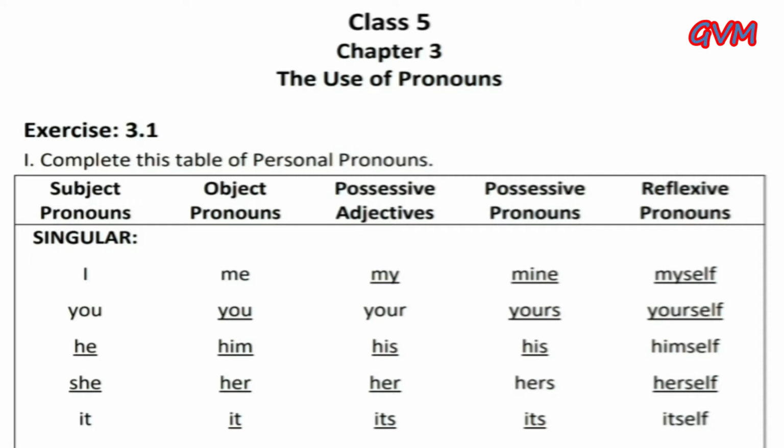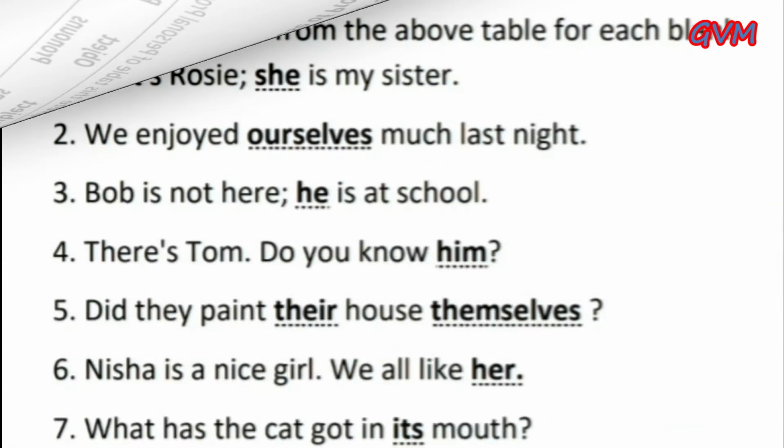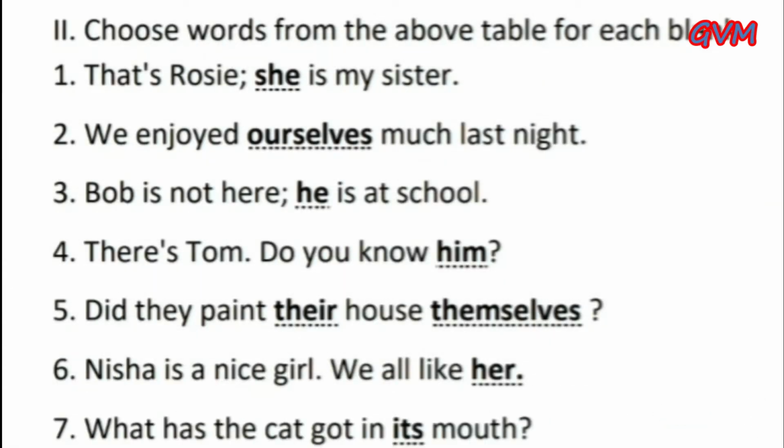He, him, his, himself. She, her, hers, herself. It, its, itself. Now in plural form, we, us, our, ours, ourselves, you, your, yours, yourselves, they, them, their, theirs, themselves.